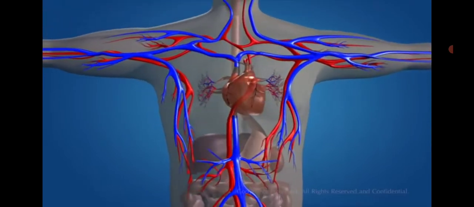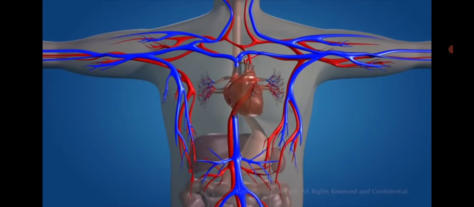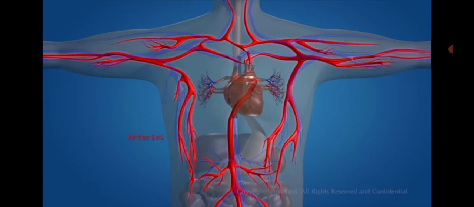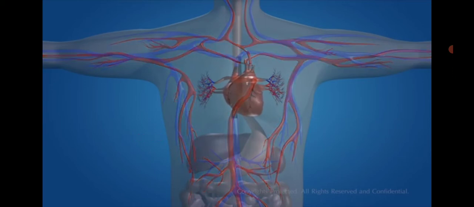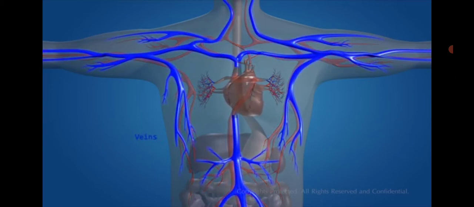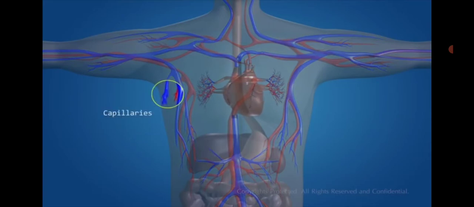Carbon dioxide present in blood. Red indicates food, water, and oxygen are essential for the existence of human life. Blood transports all these substances through various channels called blood vessels. Blood vessels involve arteries, red color, that is arteries. Veins. These are the veins. Capillaries. To keep the blood flowing throughout our body, we have a pumping system, and the heart is the pump, which is composed of muscle that pumps blood throughout the body, beating approximately 72 times per minute of our lives.